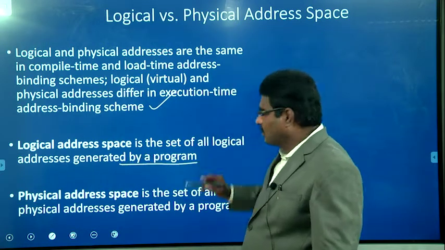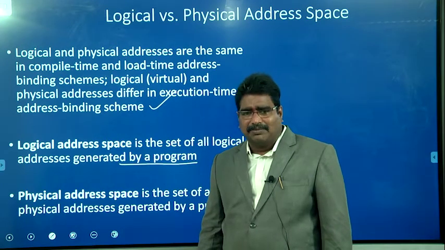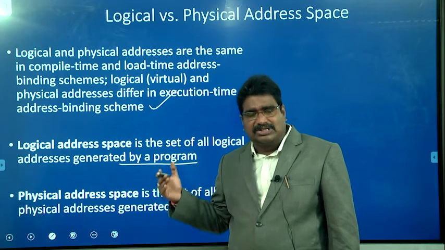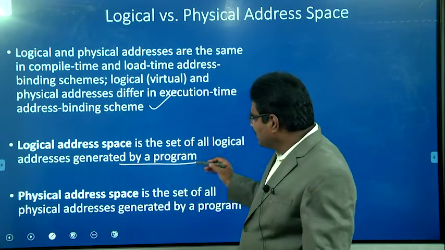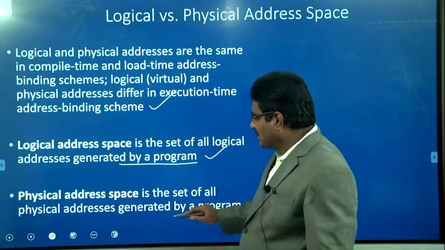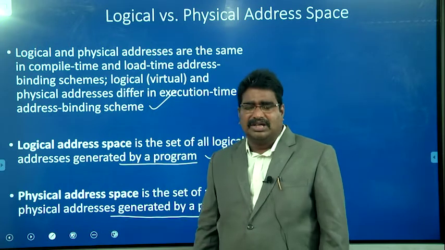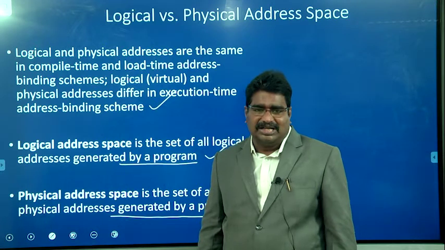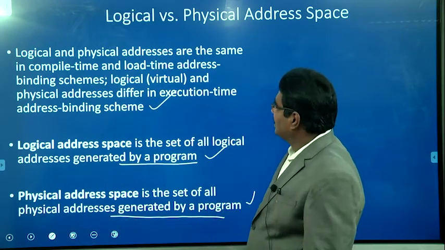That is, at the time of program execution, what are the possible addresses generated by the processor, by the program. The processor is able to understand what the next location is, the 100th instruction or the 150th instruction. Those are simply considered logical addresses. And the physical address space is the set of all physical addresses generated by the program at the time of execution. That is where the instructions or the data are actually available at the time of execution. Those are represented as the physical addresses.